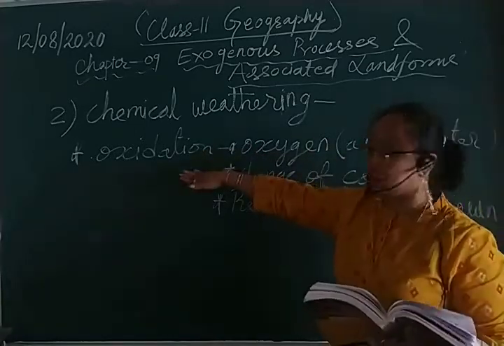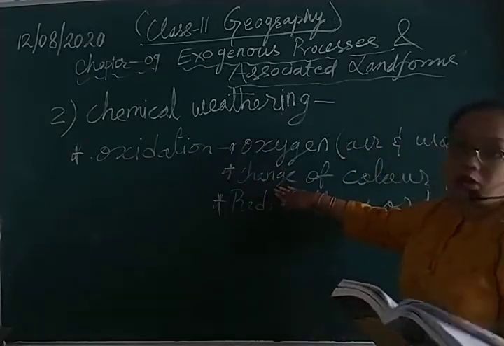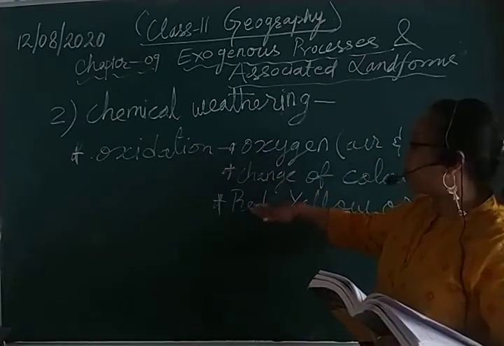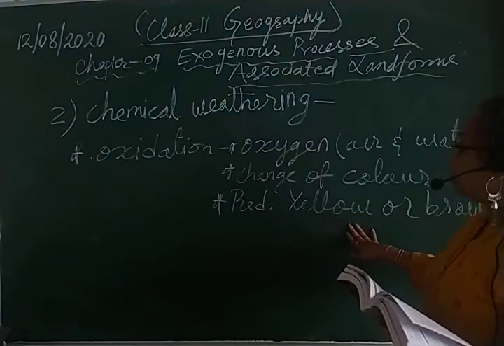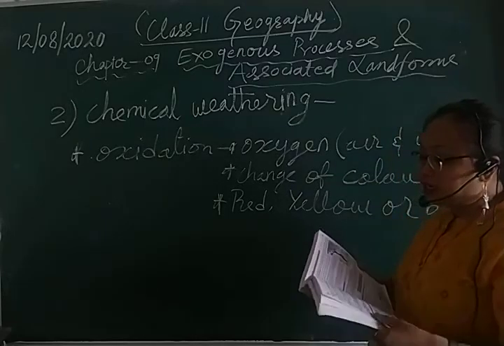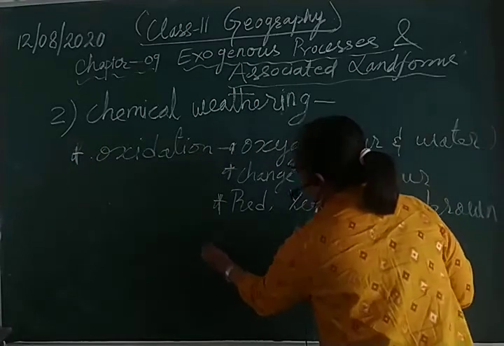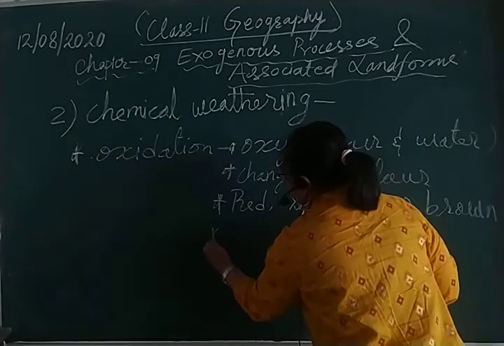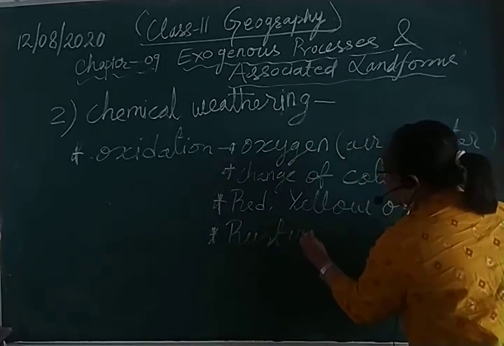This oxidation changes the color of the rocks, giving red, yellow and brown. These are the different colors the rocks can change into. And it seems like the rusting of iron.